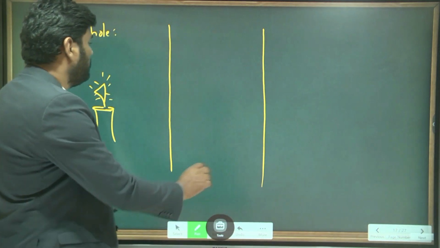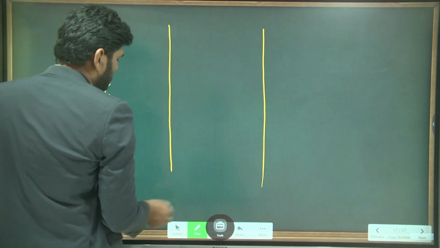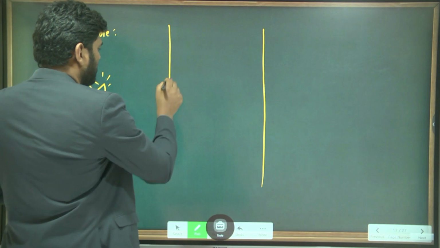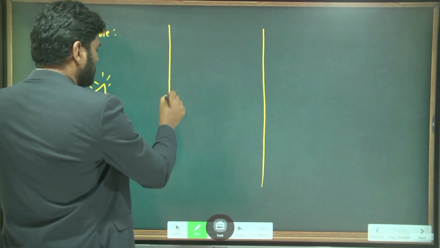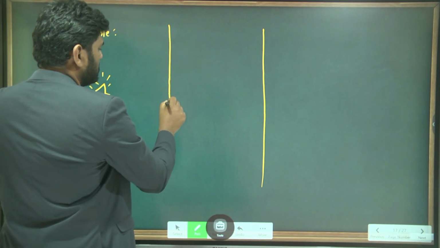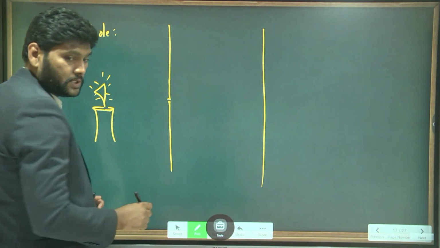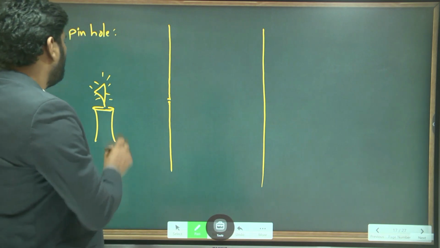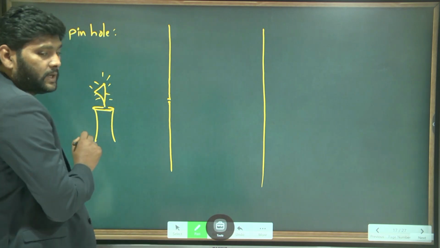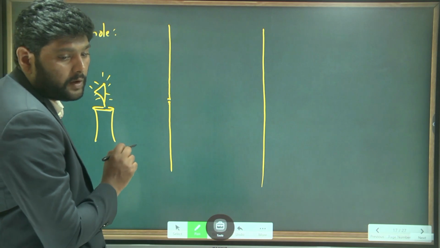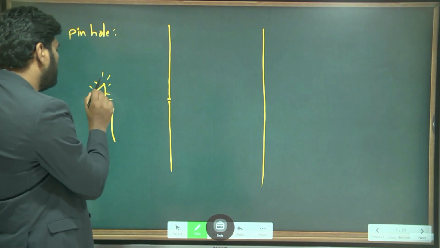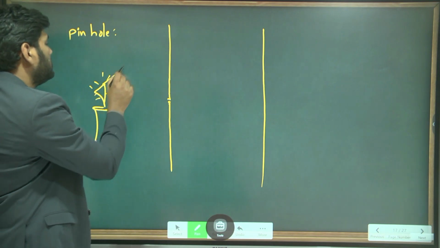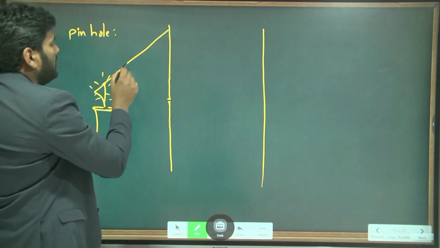Am I right? Now in this opaque object, I will make a very small hole. This is a very small hole. So this is the way I made it. Now what is going to happen? I'll take two light rays from the top of the candle. This is the top of the candle, and this is the way the light rays are passing.